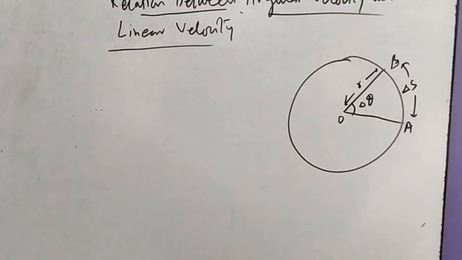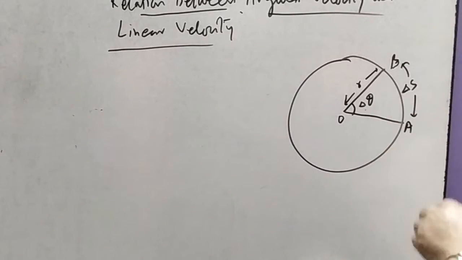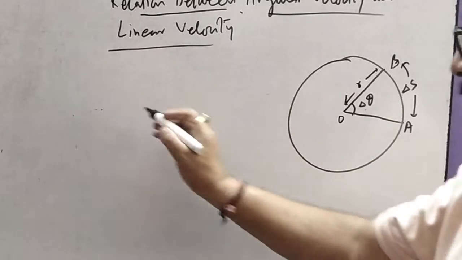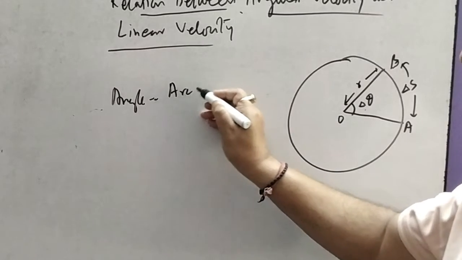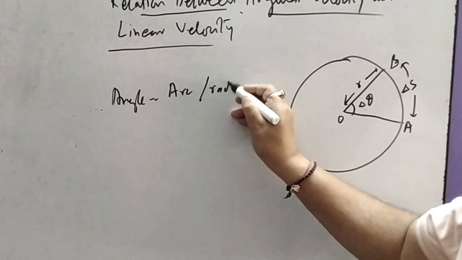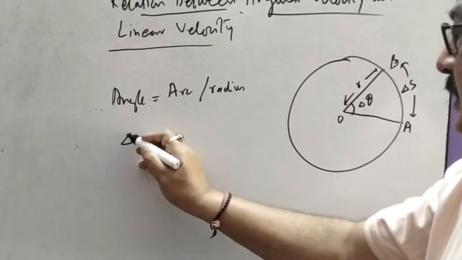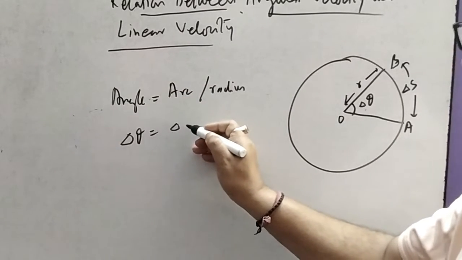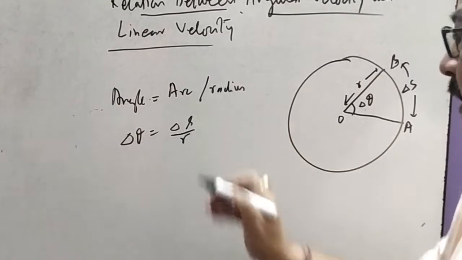O is the center of the circle. Angle equals arc upon radius, so delta theta equals delta S upon r.